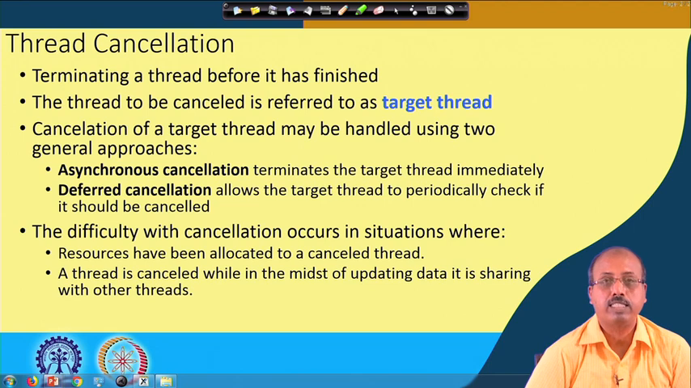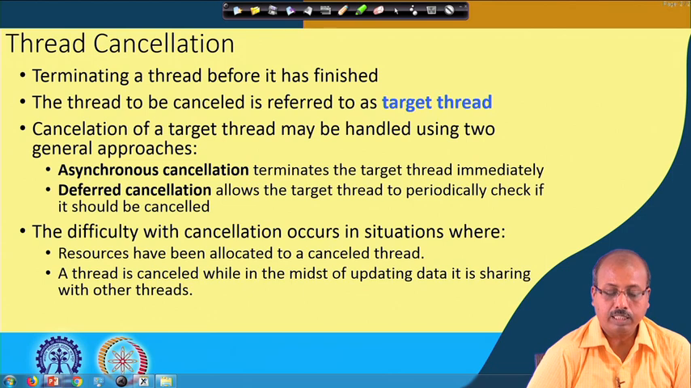Cancellation may be handled in two approaches, as we have seen previously. One is asynchronous cancellation, which terminates the target thread immediately, and the other is deferred cancellation, in which the target thread is informed that it should be terminated, and the target thread itself checks periodically whether there is any message to terminate it, and then accordingly it will terminate. The problem with this cancellation is the resources that are allocated to a thread. We have to take a decision on what to do with those resources.